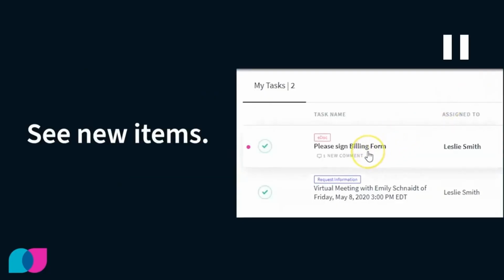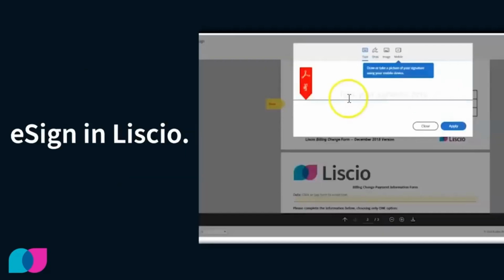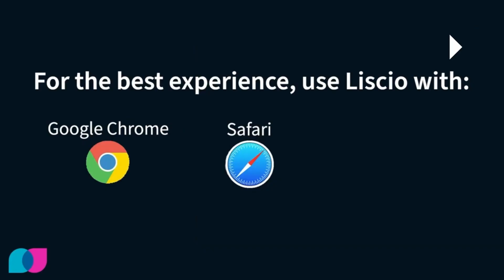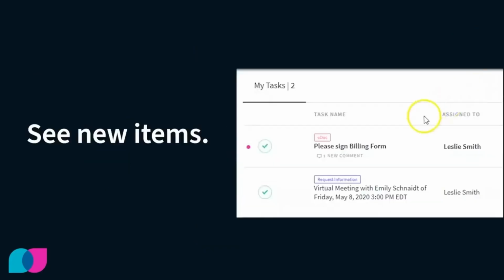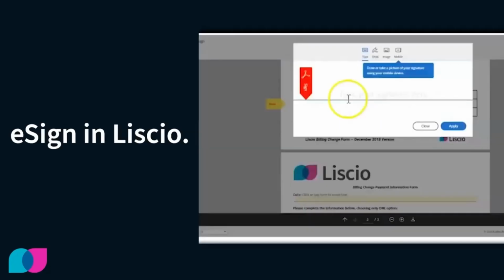All right, and once we head over to Liscio, let's say a notification does show up stating that there's a document to be signed. That's going to be the first thing that shows up on the dashboard, or one of the first things that shows up under my tasks or things to do. Like in this example, please sign billing form, assigned to this example client by the name of Leslie Smith.